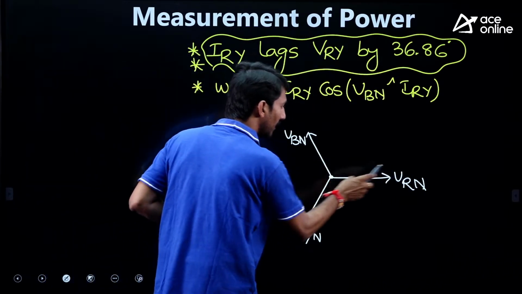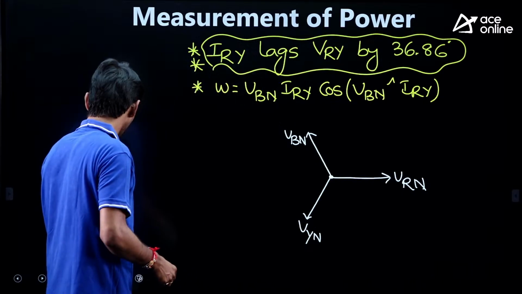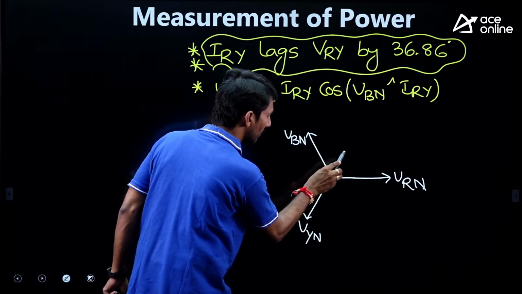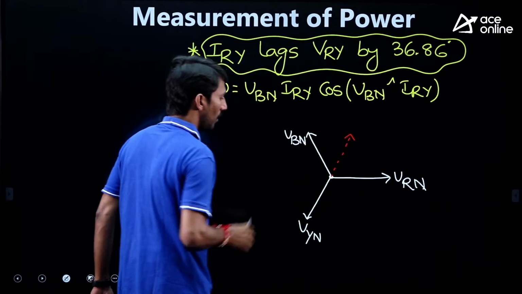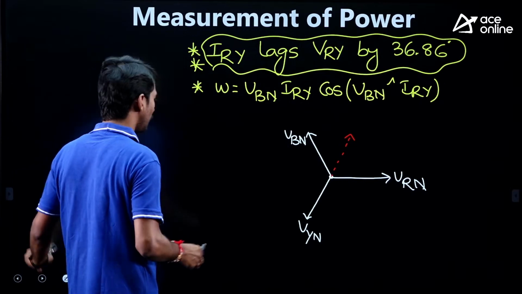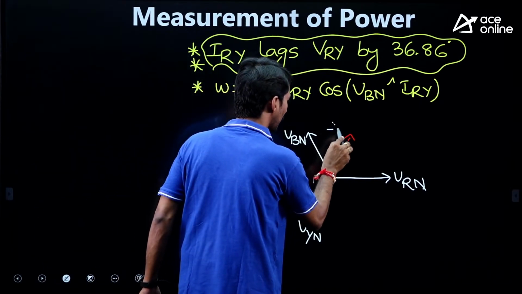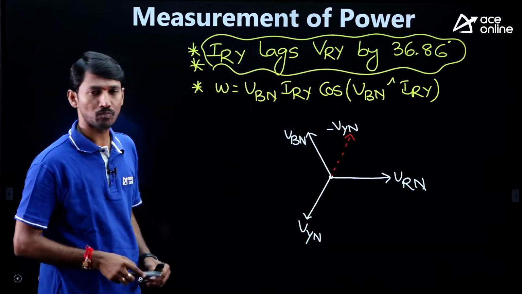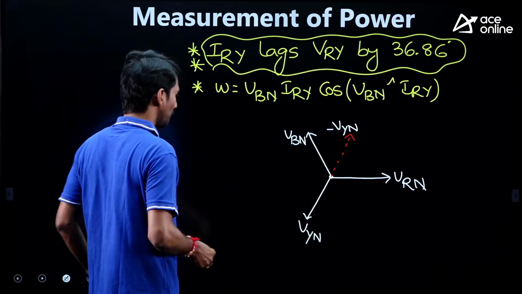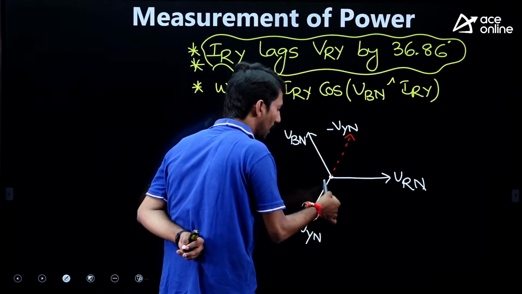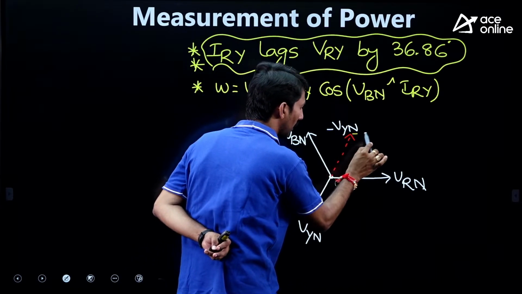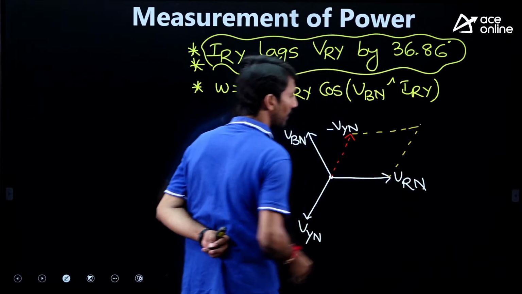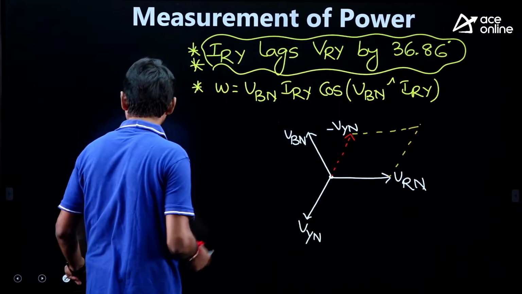Sir, VRN is there, but minus VYN is not there. Simply reverse it. This vector is reversed like this. What is this vector? Minus VYN. After that, the VRN vector and the minus VYN vector must be combined vectorially to get the VRY vector.